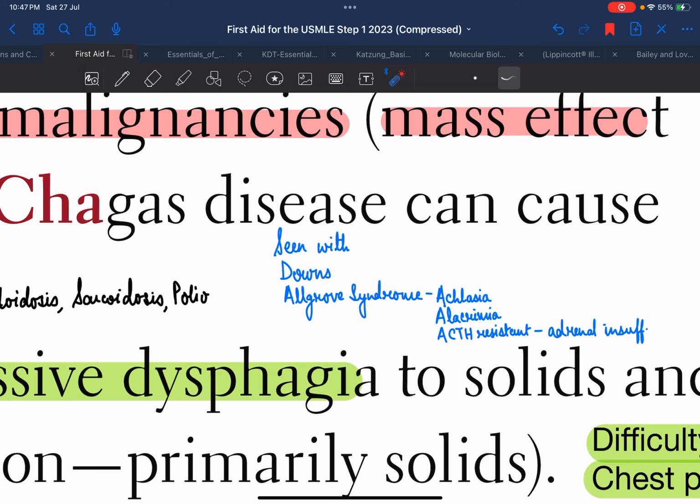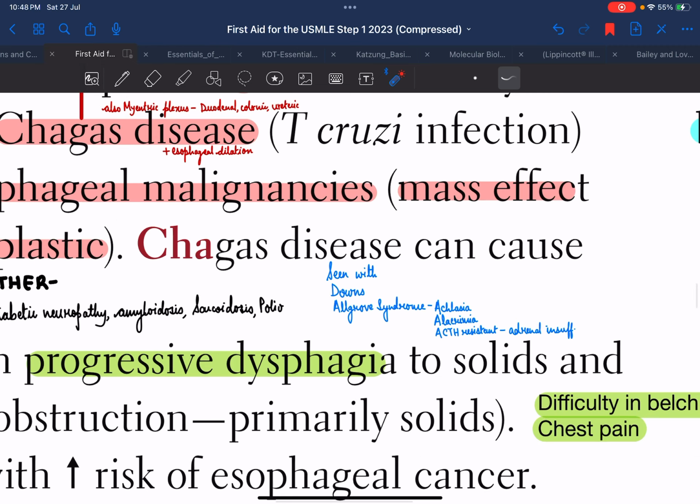Why so? The three A's are achalasia, which means the failure of the LES to relax; alacrimia, which basically means there will be no flow of tears from the eyes; and the other is adrenal insufficiency, which is basically due to resistance to ACTH, adrenocorticotropic hormone, right?